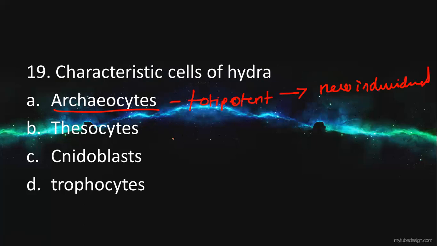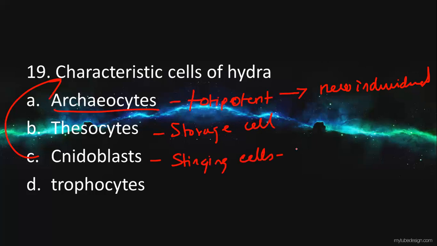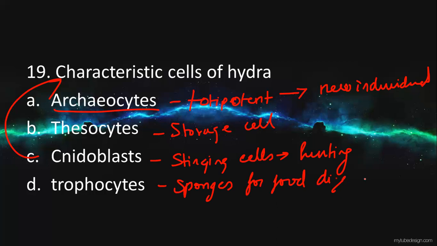Then what about chesocytes? Chesocytes are storage cells. And cnidoblast is the cell which is characteristic of hydra. It has stinging cells, which help in hunting. And trophocytes are present in sponges, for food digestion in sponges. So these are all the answers. Here the characteristic cell of hydra is cnidoblast.